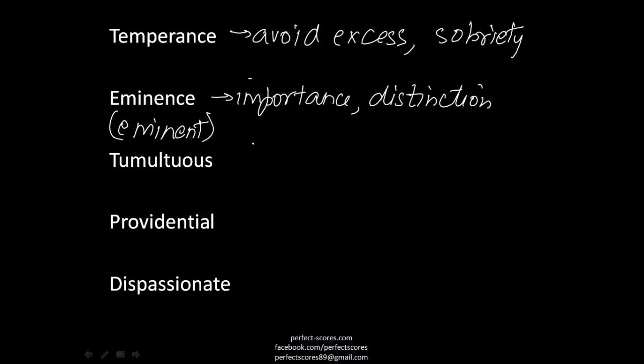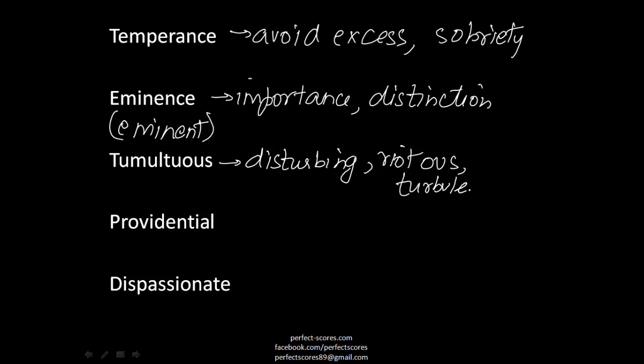The next word is tumultuous, which is very disturbing. So a lot of disruptions are there. A few synonyms are riotous and turbulent. So that is what tumultuous is. Providential, as it comes from the word provide, refers to something that is divine or miraculous, something related to fortune, something that happens by chance, by luck.